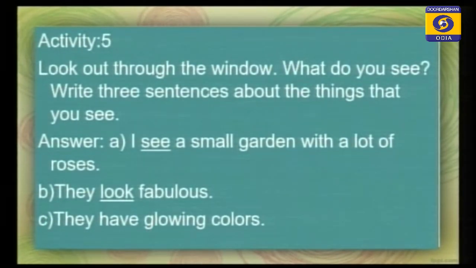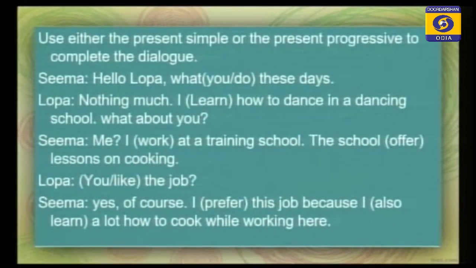First one is, I see a small garden with a lot of roses. And the second one is, they look fabulous and they have glowing colors. So now you see these sentences are written in simple present. Present simple expresses general or scientific truth, a permanent state, habitual action, something happening now, something happening over a period of time, and a temporary action.